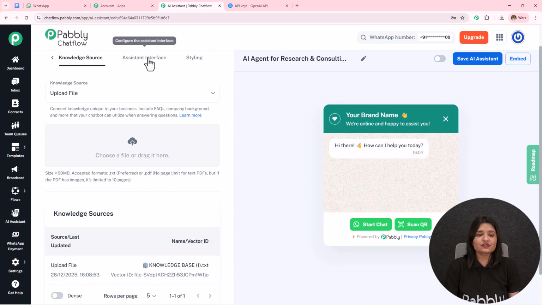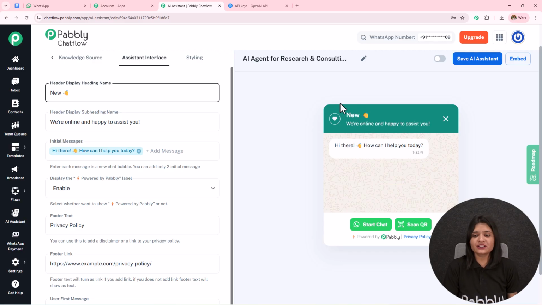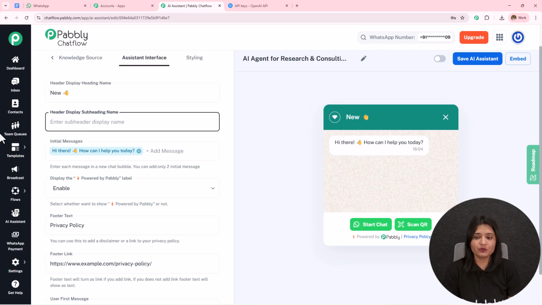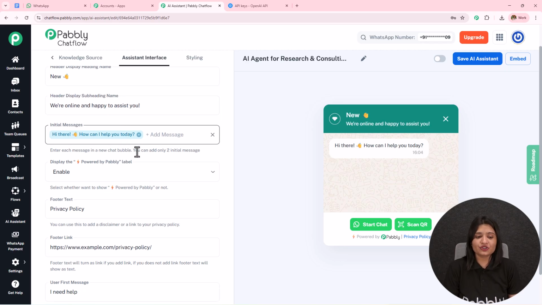Moving on towards the next option, we have this assistant interface. So here I have entered the heading name as, let's suppose, new, and you can see it has been replaced here. If you want to provide the subheading, you can do that. If you want to remove, you can do that, and it will be removed from there. Then we have this initial message. You can enter an initial message with the help of which your AI agent is going to reply to the user.